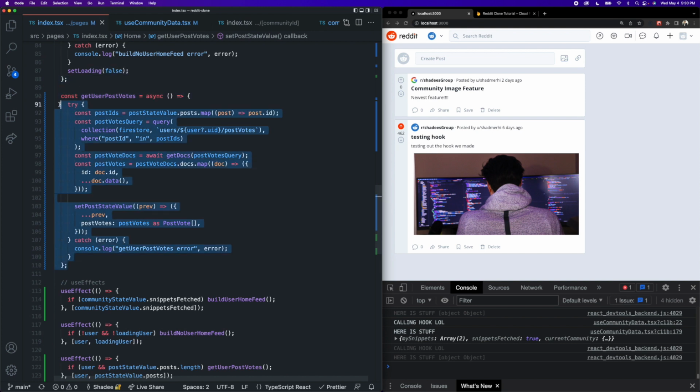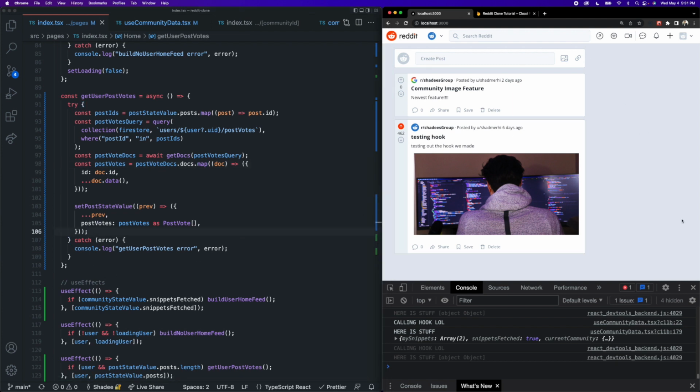And kind of like what we were talking about before with building out the feed, if there was enough data being generated by the users, most of the time the content you're seeing in your feed is brand new and you have never seen it before, and you have likely not voted on it. And in our case, since we just don't have a lot of data in our demo here, we just have to build this to make it make sense because naturally, due to the lack of data, some of the posts that are showing up in our feed here are posts that we have seen and have voted on just because there is not enough data.